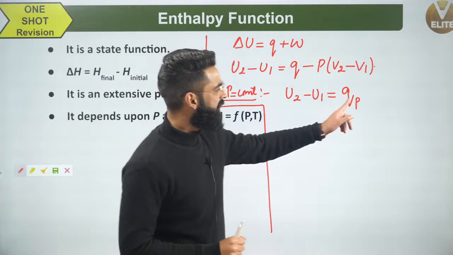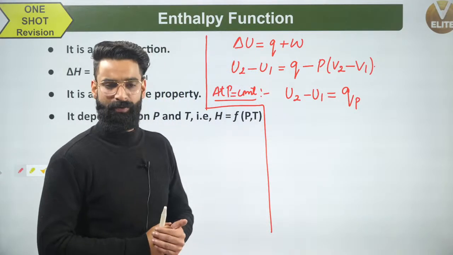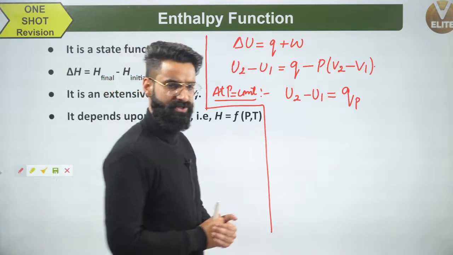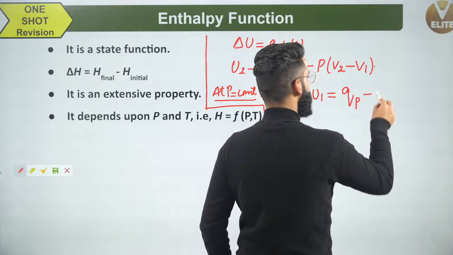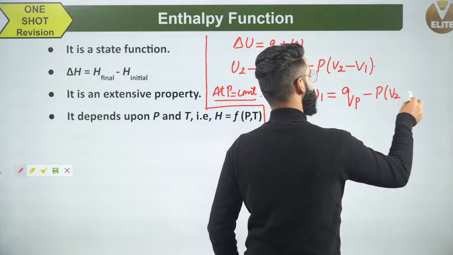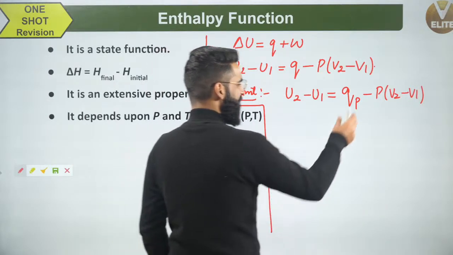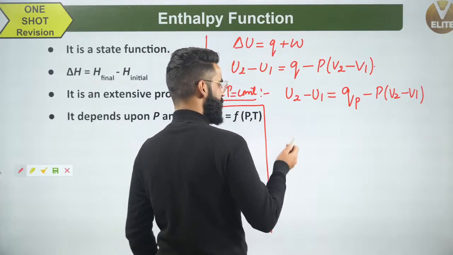QP means heat exchanged between the system and the surroundings at constant pressure. It's going to be QP minus P(V2 minus V1). This is something which I got, correct? Now people, if I just shuffle this equation a bit, it's going to be